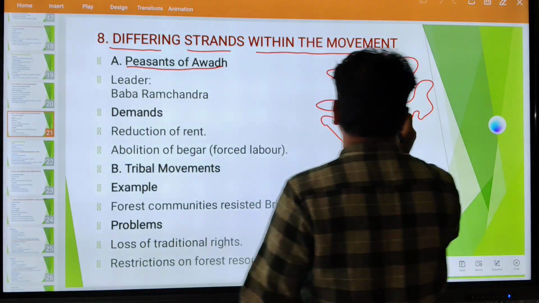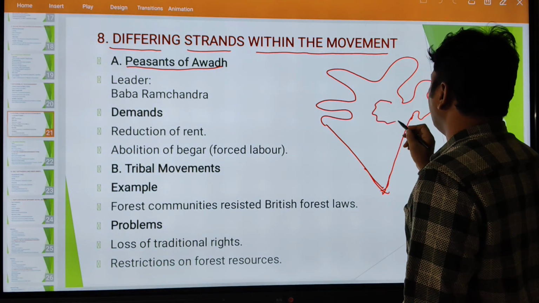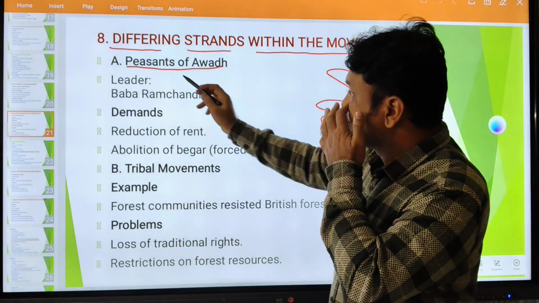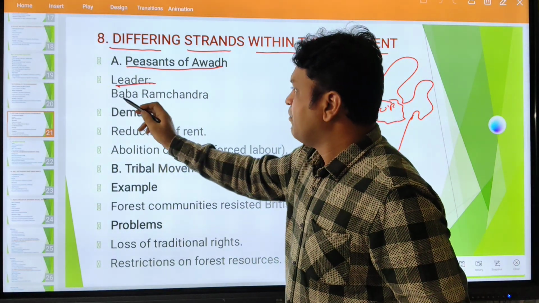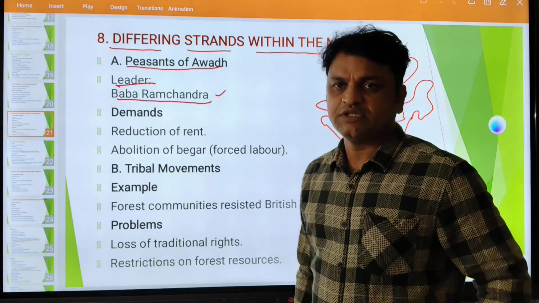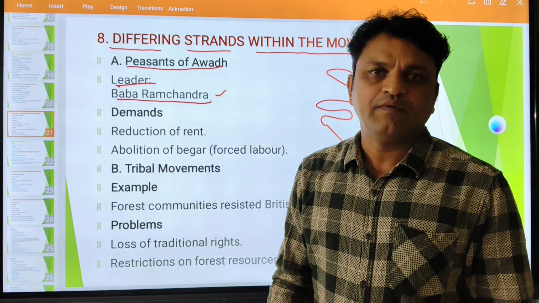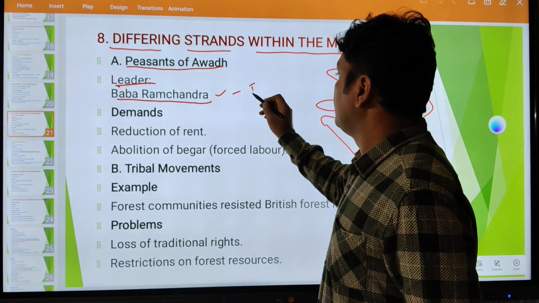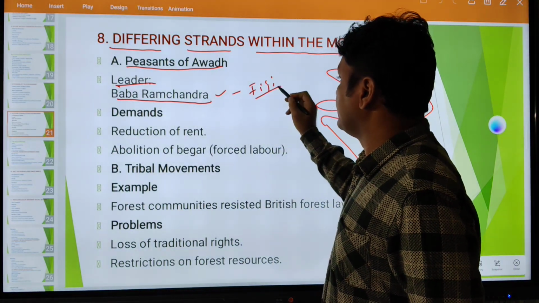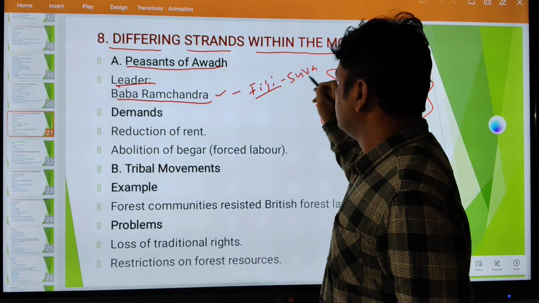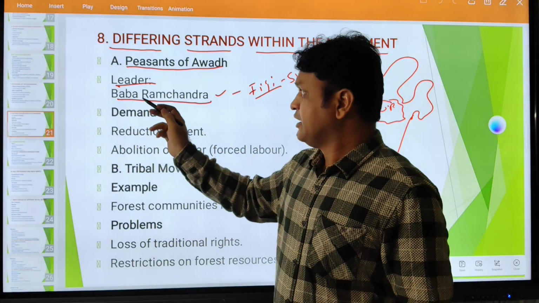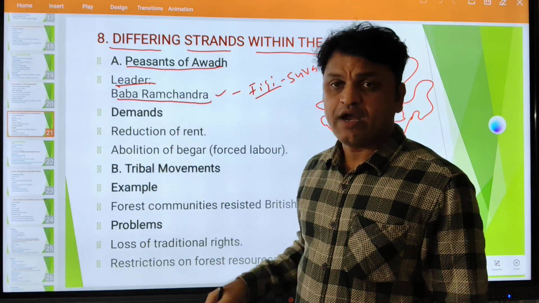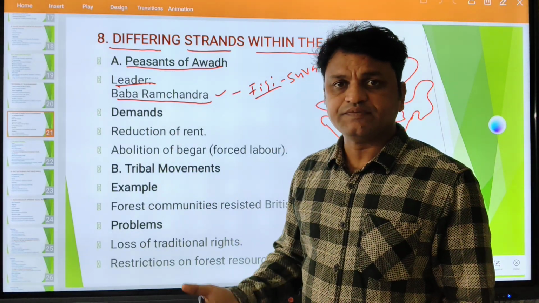Where is Awadh located? Awadh is located in Uttar Pradesh, UP. Peasants of Awadh. Who was the leader? Baba Ramchandra. He was a sannyasi and he worked as an indentured labor in Fiji, whose capital is Suva. He came back to India and participated in India's freedom struggle.